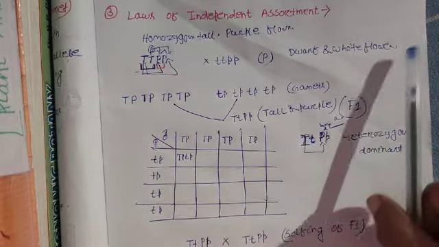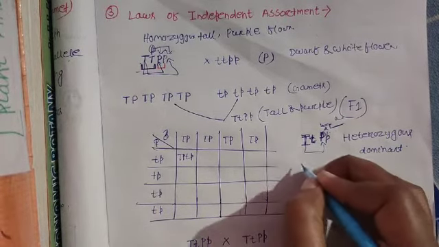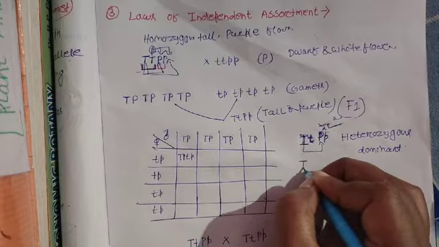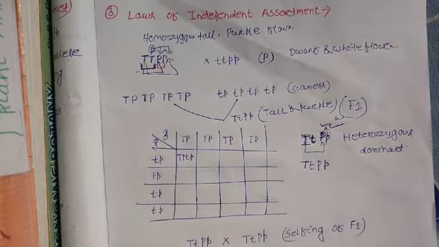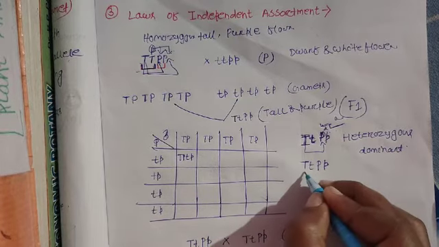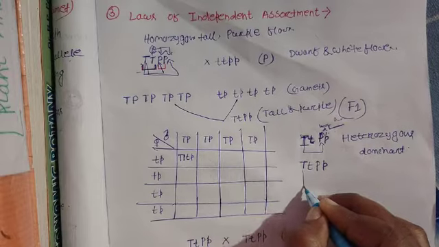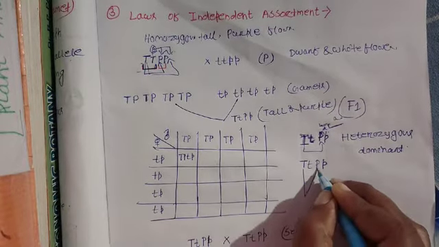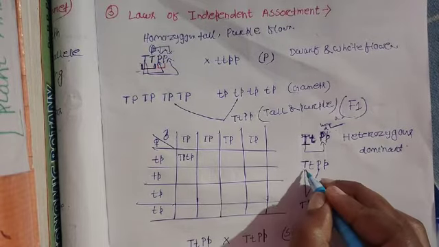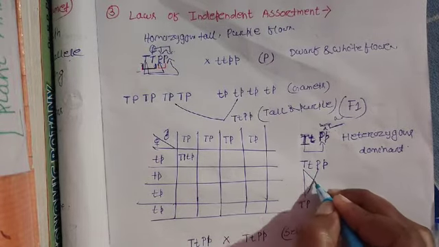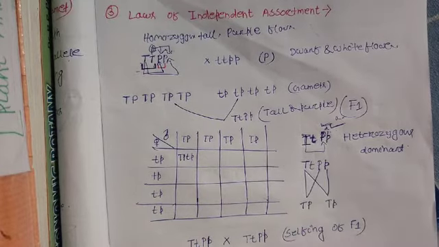For example, let's see, this is the homozygous plant. So the dominant allele of one gene can pair with the dominant allele of another gene. Similarly, the dominant allele can pair with the recessive allele of another gene.